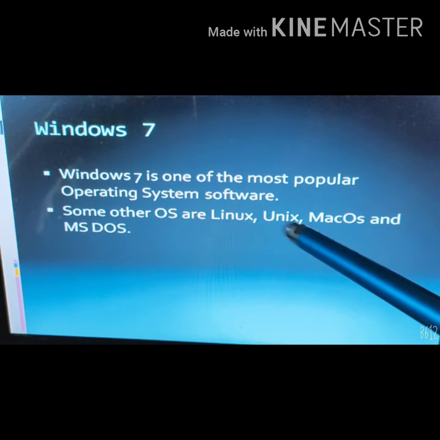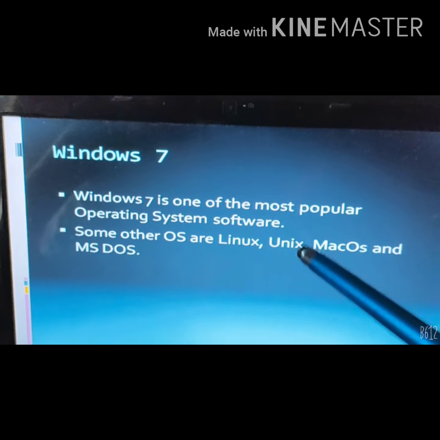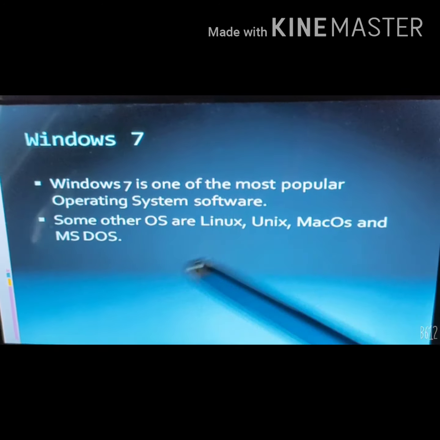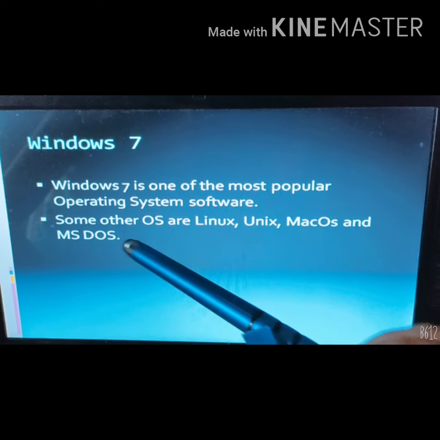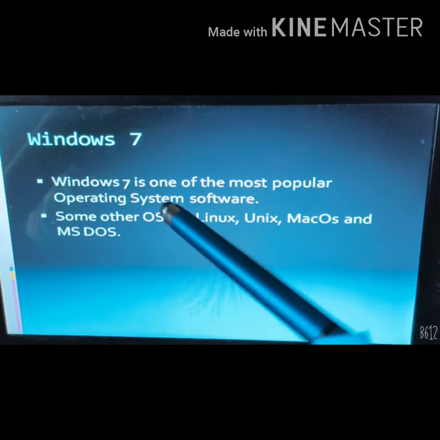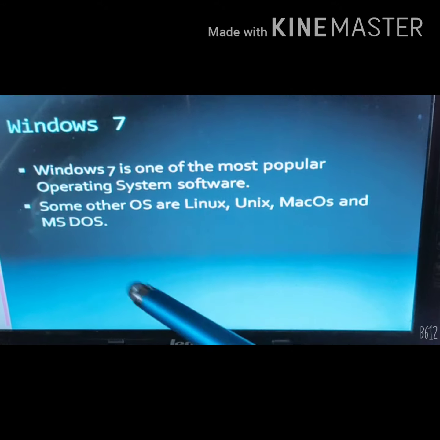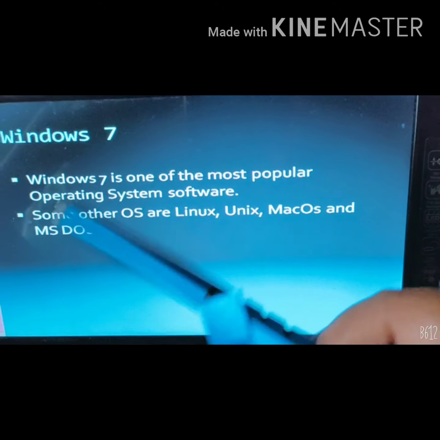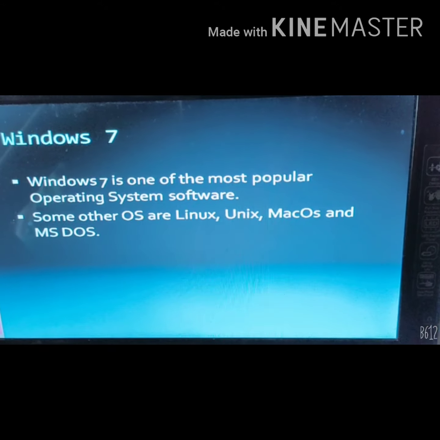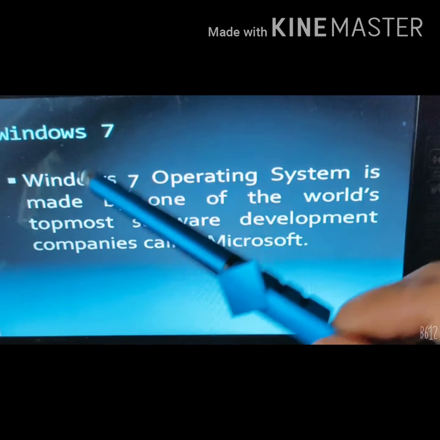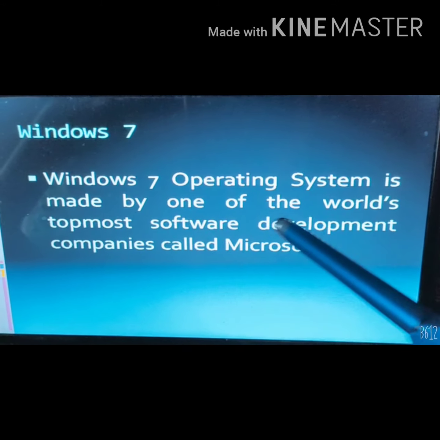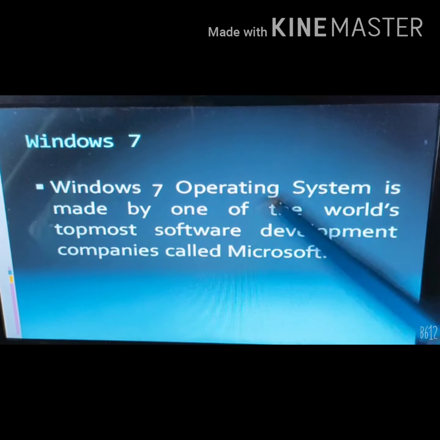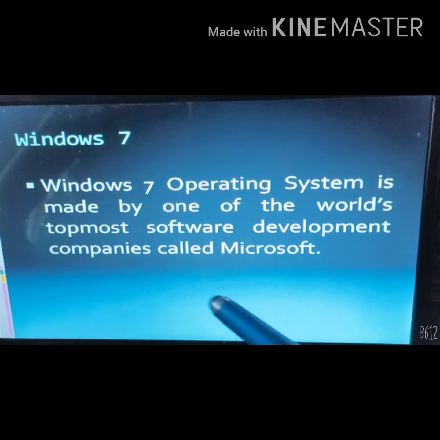Linux and Unix are known as multi-user operating systems. And MS-DOS is a single user operating system like Windows 7, but it works on commands. Previously, we used to give commands based on which it works. The Windows 7 operating system is made by one of the world's topmost software development companies called Microsoft.